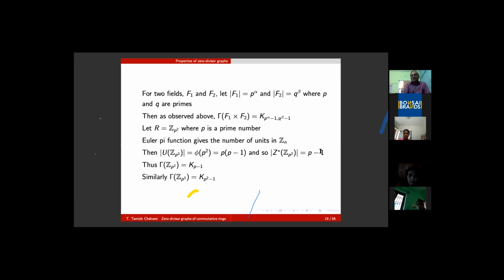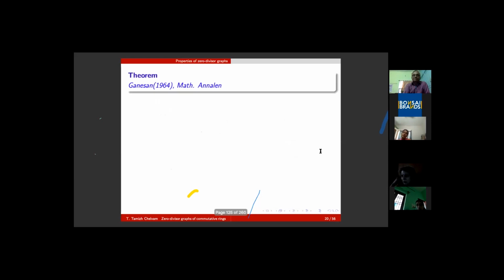Okay, I have defined the zero divisor graph. I have given very few examples. And of course, in general, what are some general classes of graphs that can be realized as zero divisor graphs? Okay.